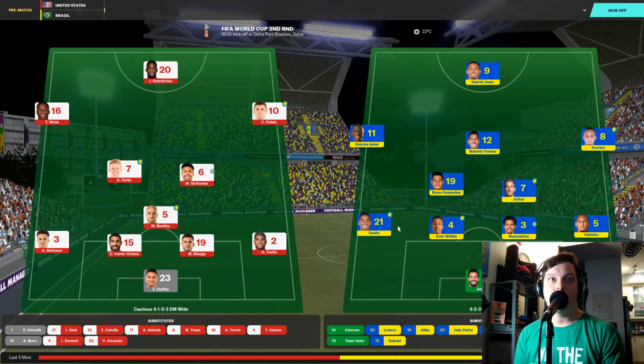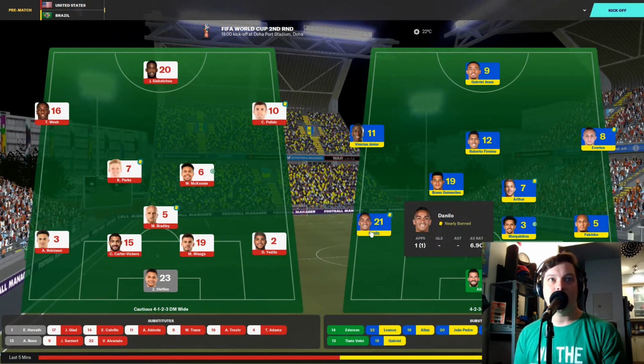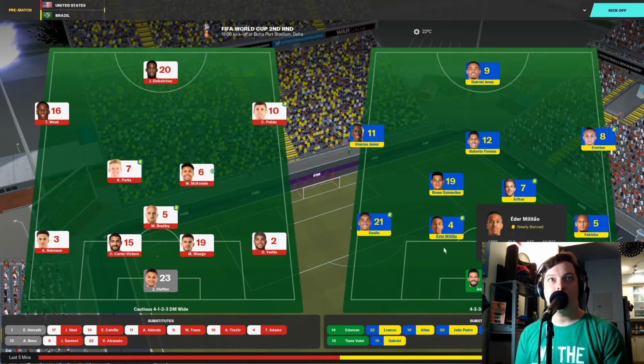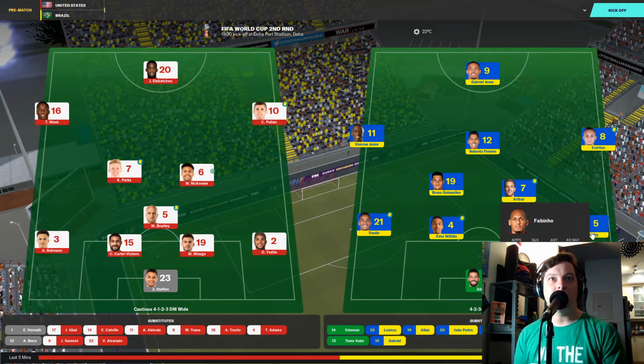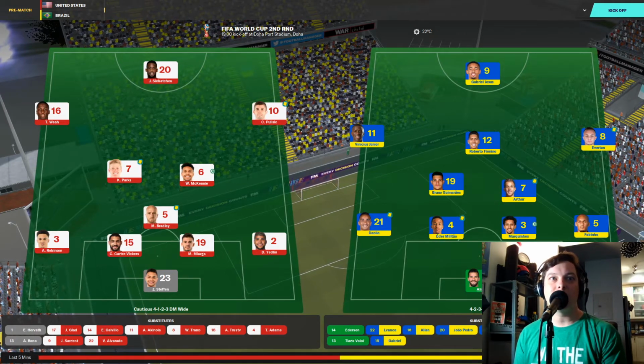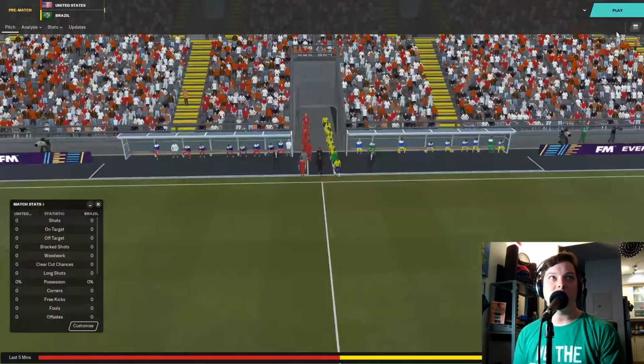He's one card away as well. Danilo at left back, he's nearly banned. Eder Militao is in the center of defense with Marquinhos, the captain, and Fabinho on the right-hand side with Allison in goal. Should be an interesting match, this one, I think.